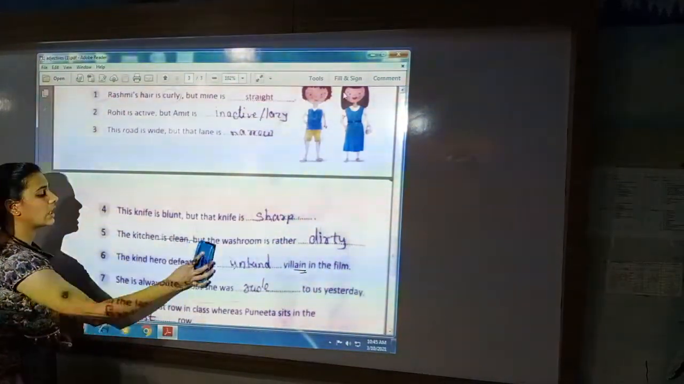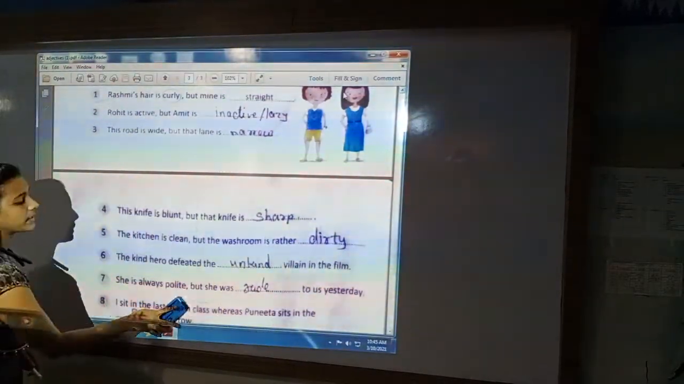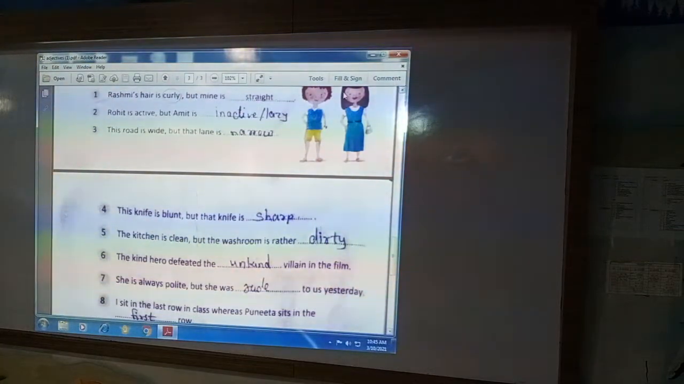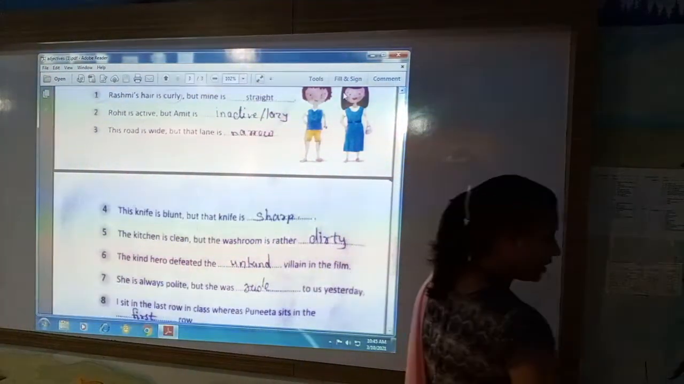And this is the adjective. Which type of adjective is this? Opinion. This gives the opinion about the person. Polite and rude.